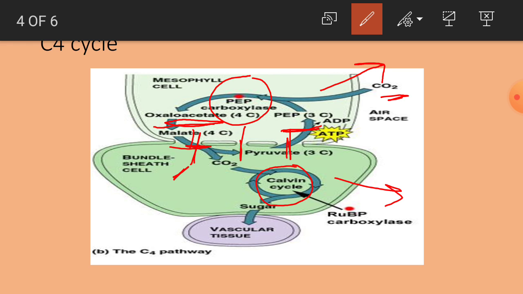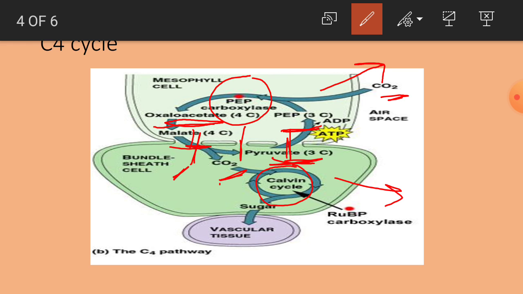Here it is changed into the 3 carbon compound pyruvic acid, and 1 carbon is removed in the form of carbon dioxide. Here the enzymes are decarboxylase as well as dehydrogenase. Why is it called dehydrogenase? Here one NADH2 is formed. In the previous reaction one NADPH2 is consumed.